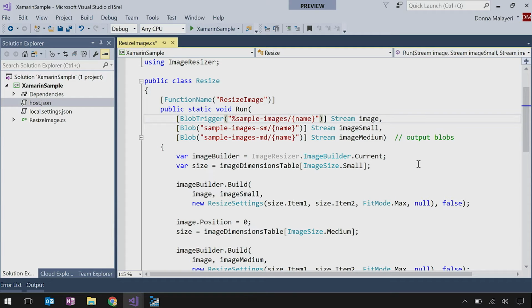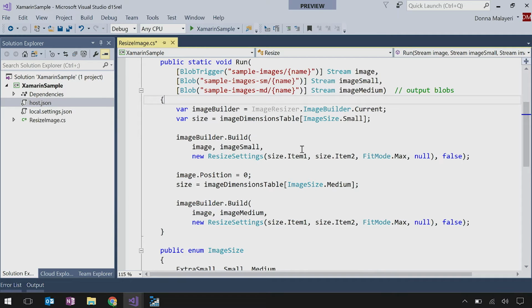So what this is doing is it's saying whenever there's a new blob in the sample images container, let's give it the name in curlies, and we're going to have two output bindings, which are going to be the small and medium version of the image. Perfect. And so see how we're using name again? That's because it comes from the previous one. So whatever it triggered is going to have that value. So then we're just going to use image resizer.